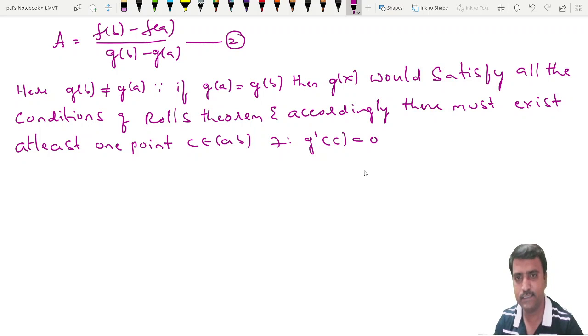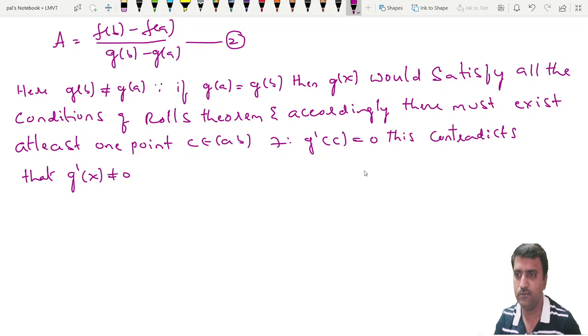This contradicts that g dash of x is not equal to 0 for all x belonging to (a, b). So therefore the statement that g of a is equal to g of b is wrong. So the true statement is g of b is not equal to g of a. Okay, hence